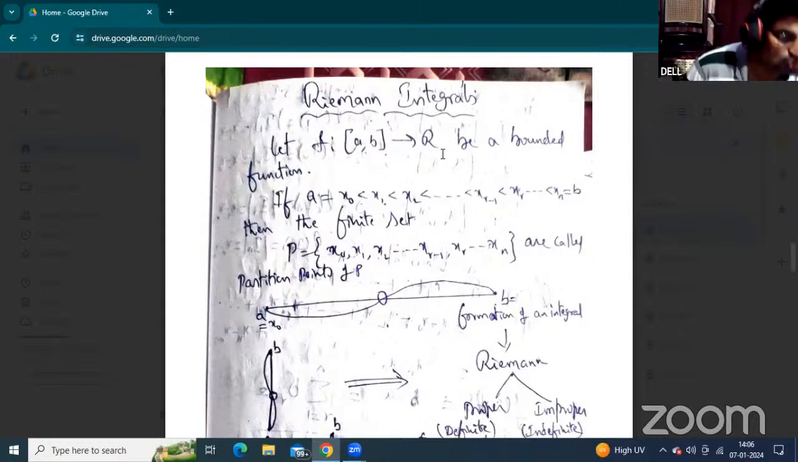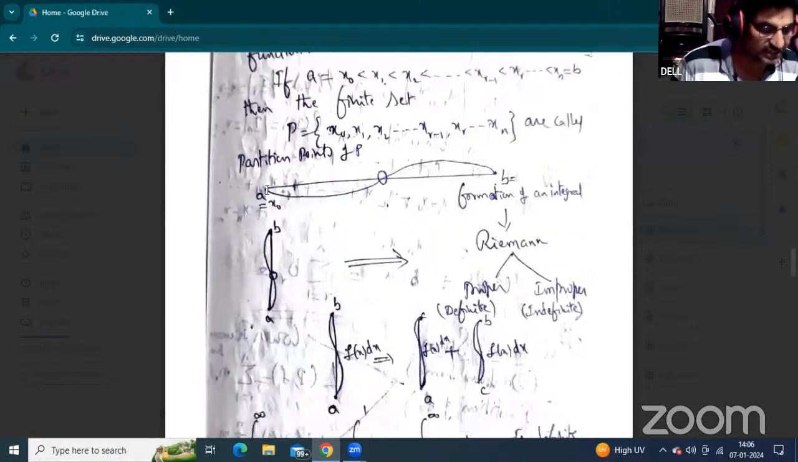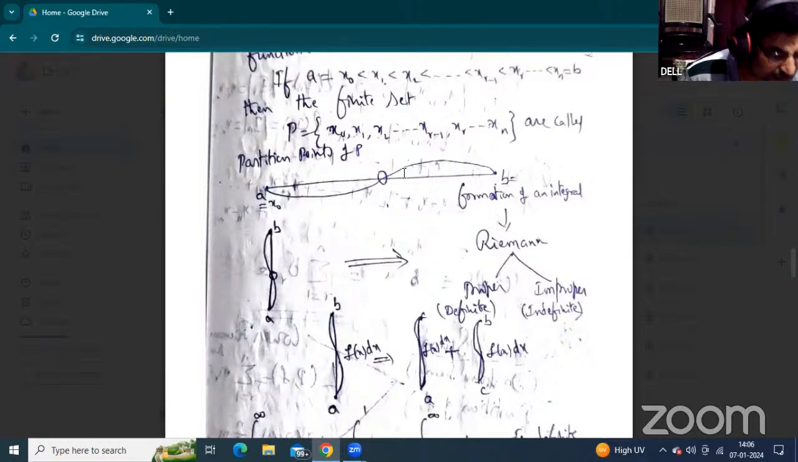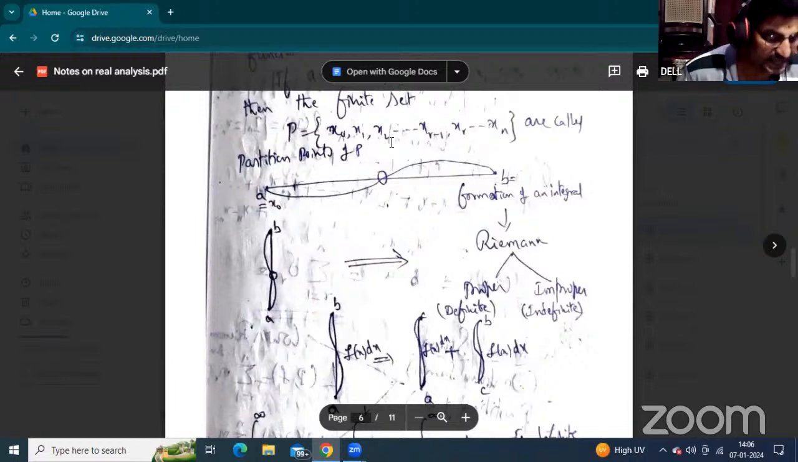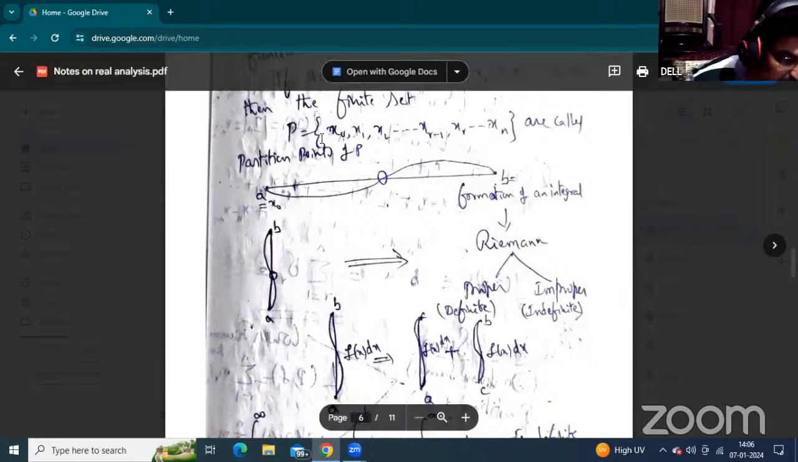F is defined from the closed interval AB to capital R, the real line. Every interval point is defined on the real line. The real line of the interval has points A and B, and in between the points are called X0, X1, X2, and so on up to Xn. Every 2 points represent one subinterval.